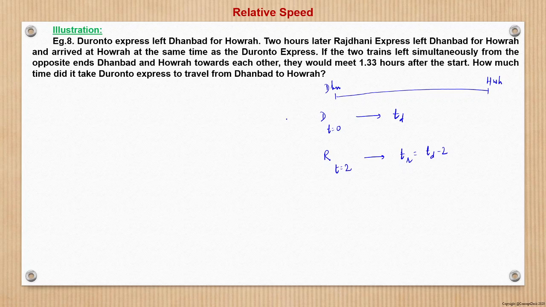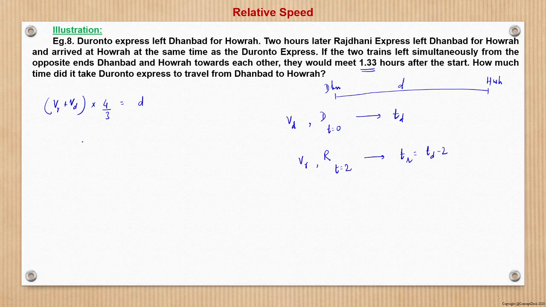Let us assume that velocity of Duronto is Vd and speed of Rajdhani is Vr. So in the first case, when it is given that the two trains left simultaneously from the opposite ends, Dhanbad and Howrah, towards each other, that is when they are moving towards each other, the relative velocity will be what? Vr plus Vd. Relative velocity into time they are taking, 1.33 hours, that is nothing but 4 by 3 hours. And this is the total distance between Dhanbad and Howrah. So this distance they will cover at a speed of Vr plus Vd in 4 by 3 hours.